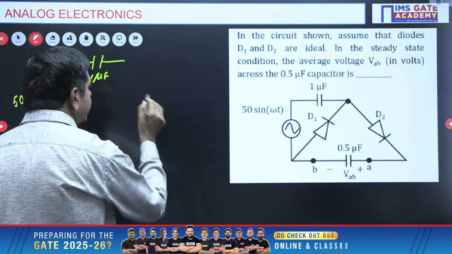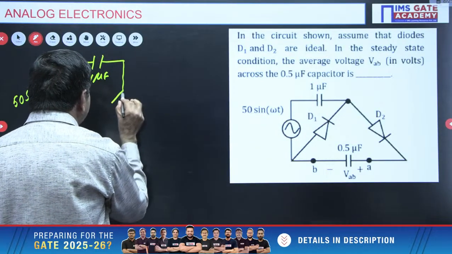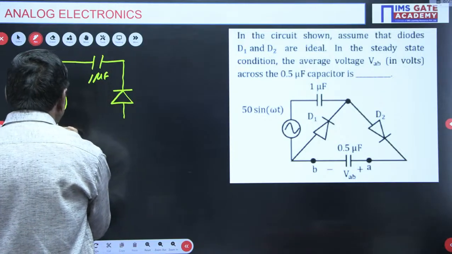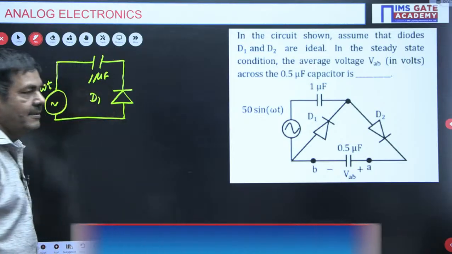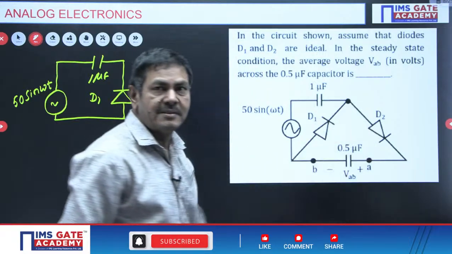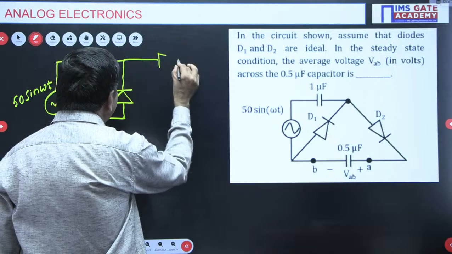And between these 2 points, one diode is connected. I will connect the diode directly. This is diode D1. But after the diode, from this point, diode D2 is connected. This is D2.